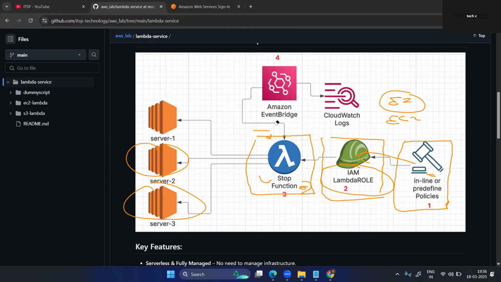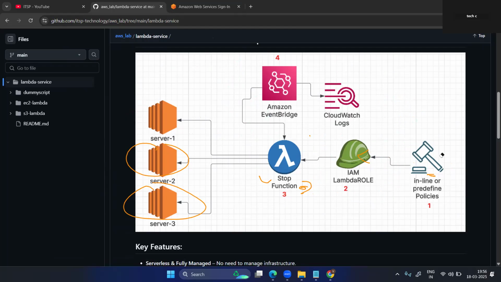Here are the steps also. You can easily understand. I am going to tell you the steps one by one.